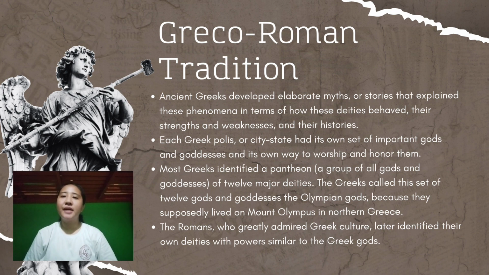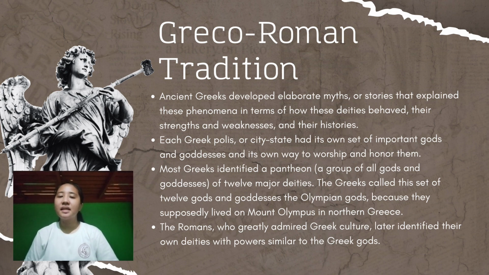First, ancient Greeks developed elaborate myths or stories that explain these phenomena in terms of how these deities behave, their strengths and weaknesses, and their histories. Second, each Greek polis or city-state had its own set of important gods and goddesses and its own way to worship and honor them. Third, most Greeks identified a pantheon, or a group of all gods and goddesses of 12 major deities. The Greeks called this set of 12 gods and goddesses the Olympian gods. Why? Because they supposedly lived on Mount Olympus in northern Greece.